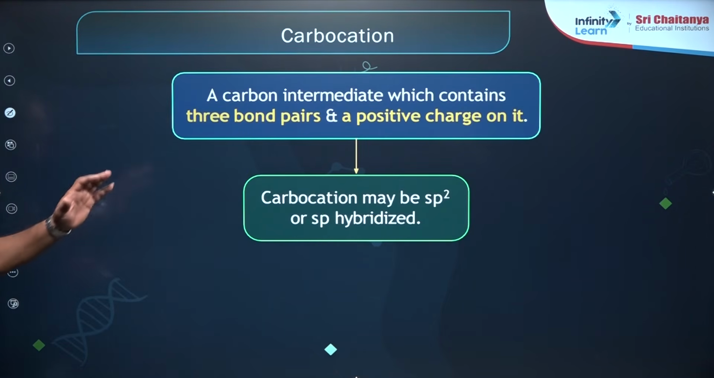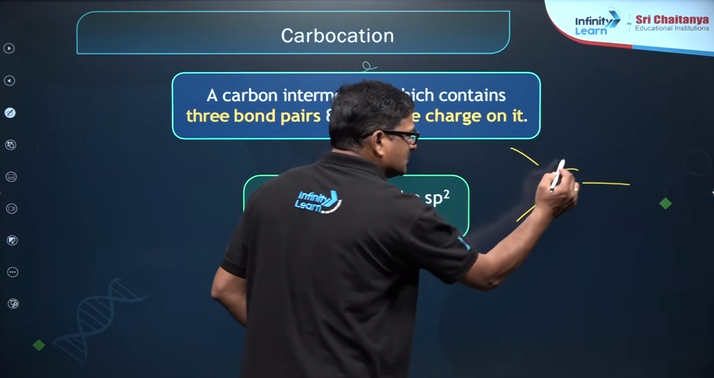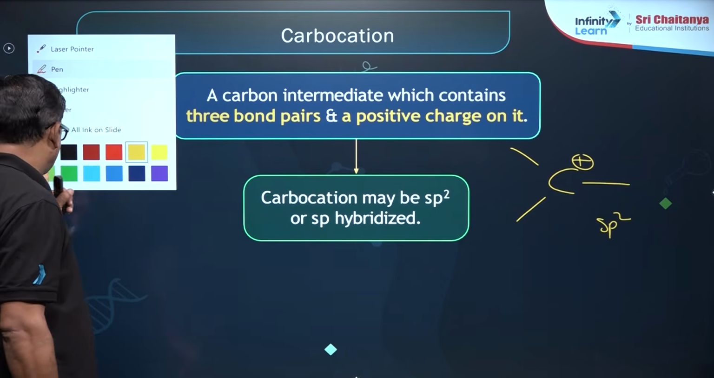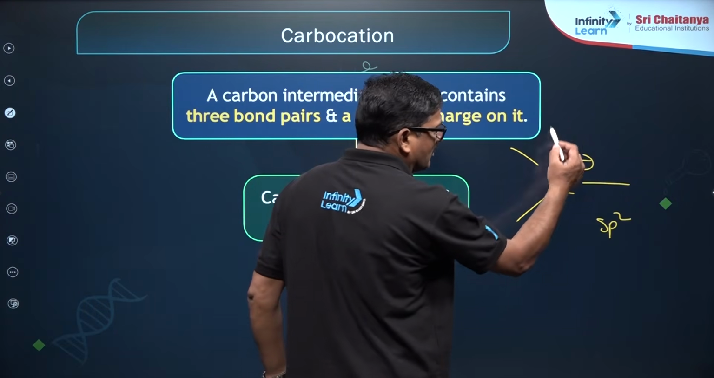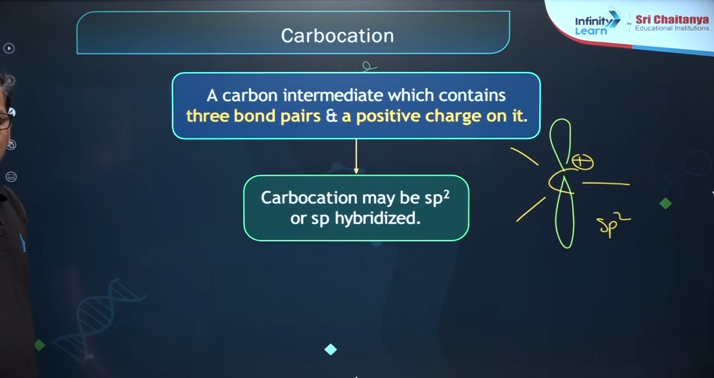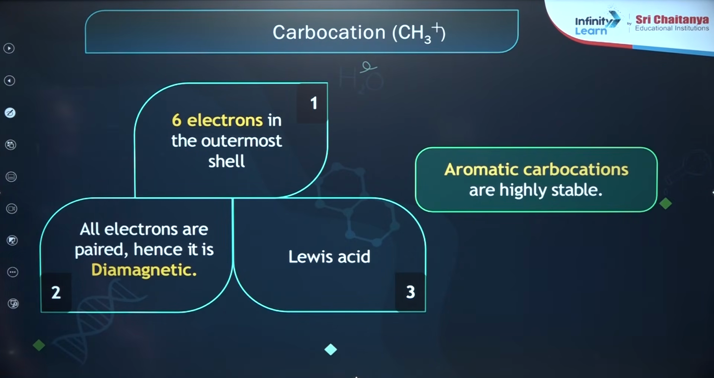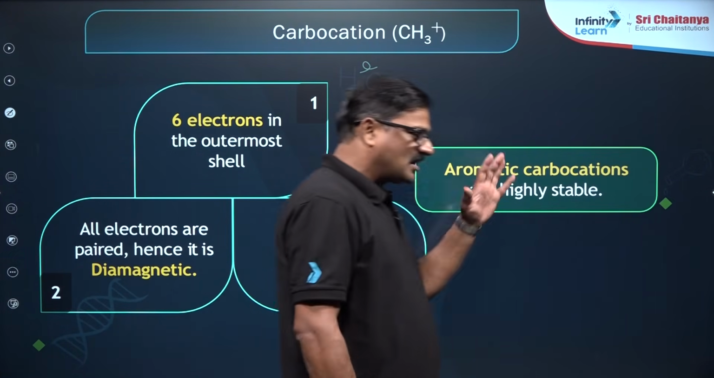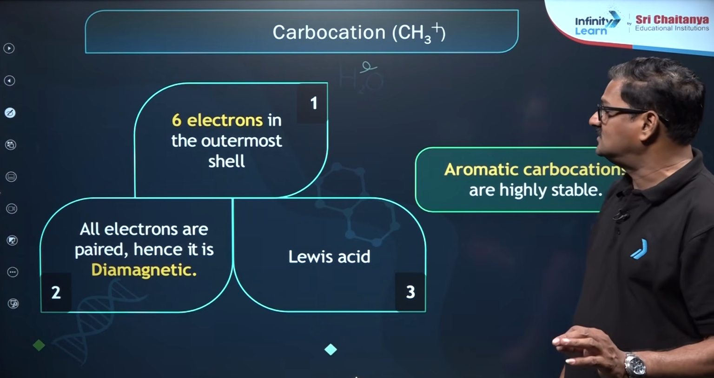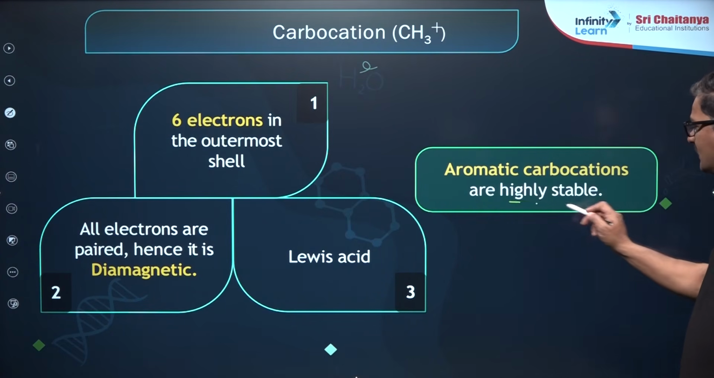And let us talk about carbocation. In carbocation, carbon undergoes sp2 hybridization so that it is going to be a planar system. And you know there is an unhybridized pure p orbital that lies perpendicular to the plane of this triangle, and the bond angle is going to be 120 degrees for this carbocation. And 6 electrons are there, and all the electrons are paired, hence it is diamagnetic, and it acts as a Lewis acid. You see, aromatic carbocations are highly stable.